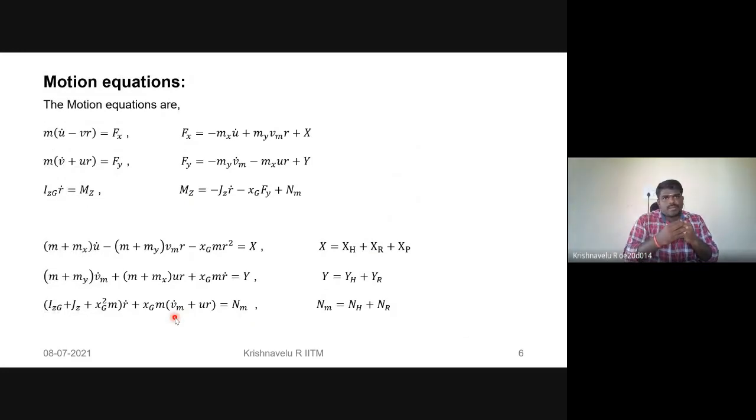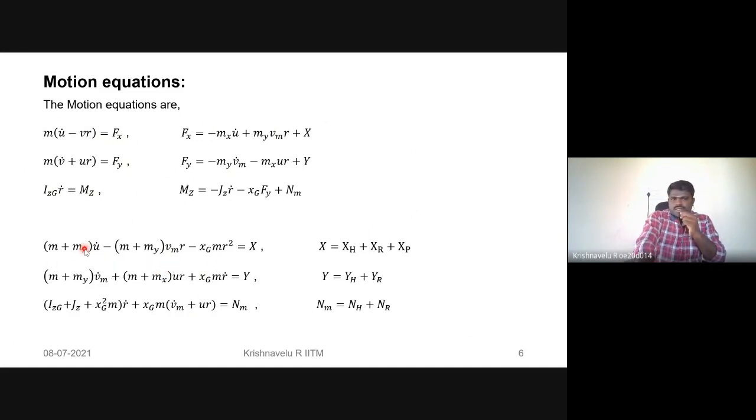The MMG model has the motion equations. The motion equations are expressed here; these are the starting stage of the motion equations. The right-hand side of the equations is Fx, Fy, and the moment: the forces in the x and y directions, and the moment acting with respect to the z axis. We can obtain these from the hydrodynamical forces. We can combine these two equations, then we get these equations.